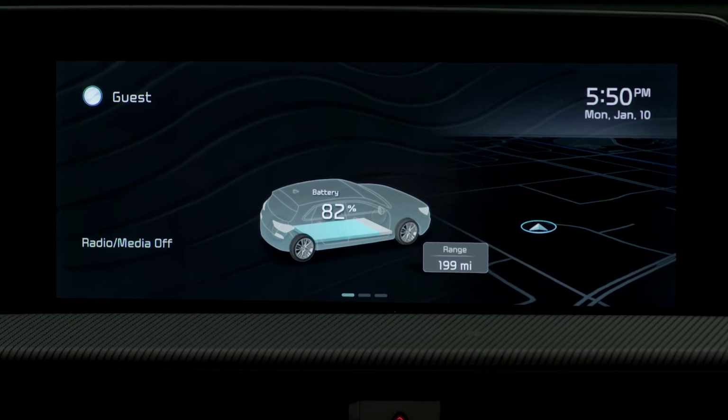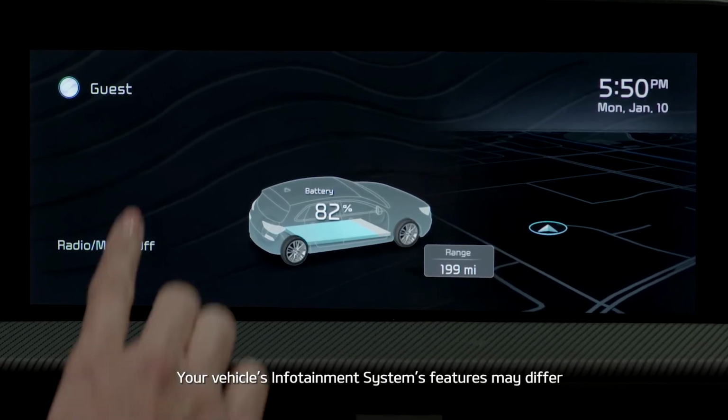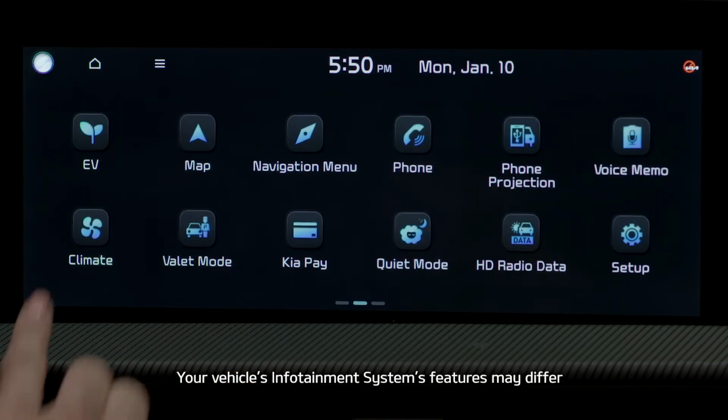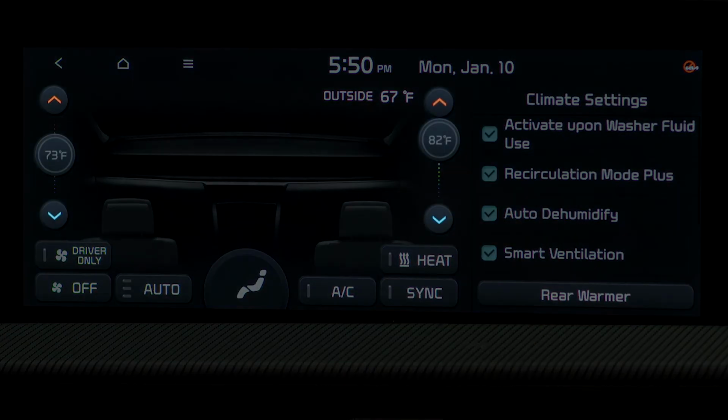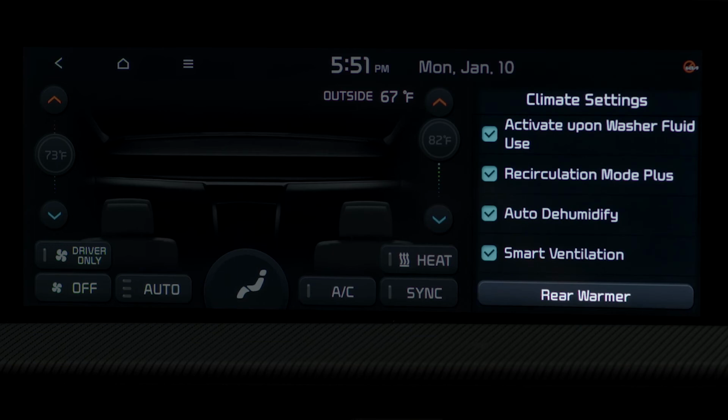You can also access some climate control settings from the infotainment system screen by pressing the Climate button. Here, you can adjust the climate temperature, select the driver-only setting, adjust the auto setting, change the airflow mode, turn the AC on or off, activate the sync mode, and turn the seat warmers on or off, as well as other climate control settings.